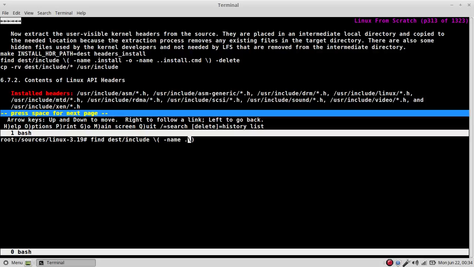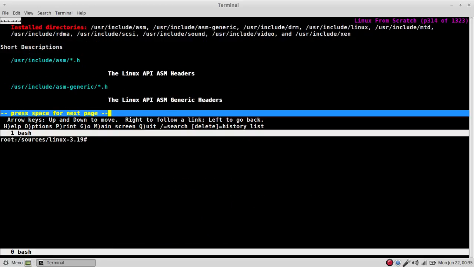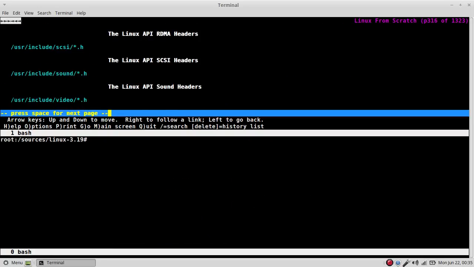Name dot install, dash o, dash name dot install dot cmd, space, pop out with a space, and delete. Okay. Copy. Cursor for both. Just include all to user include. Cool. Okay, that is done.